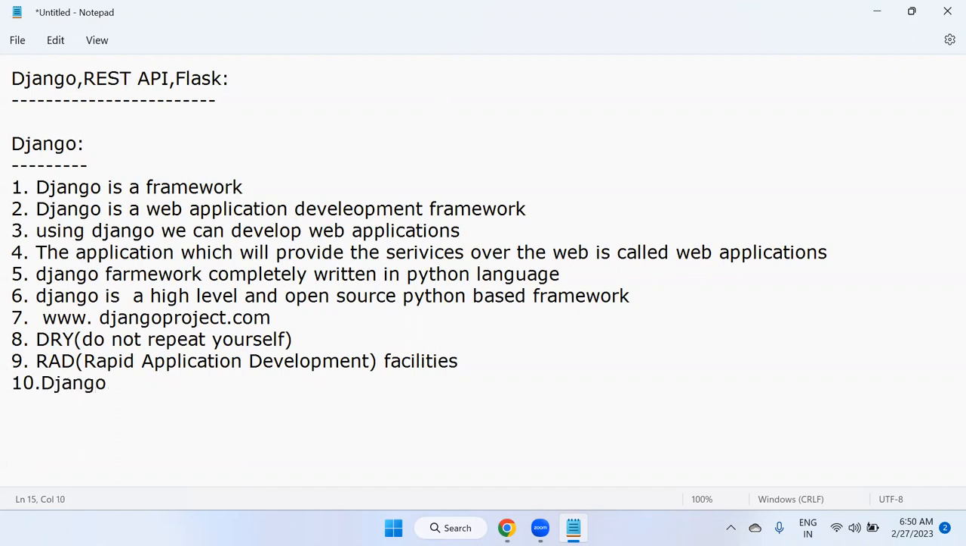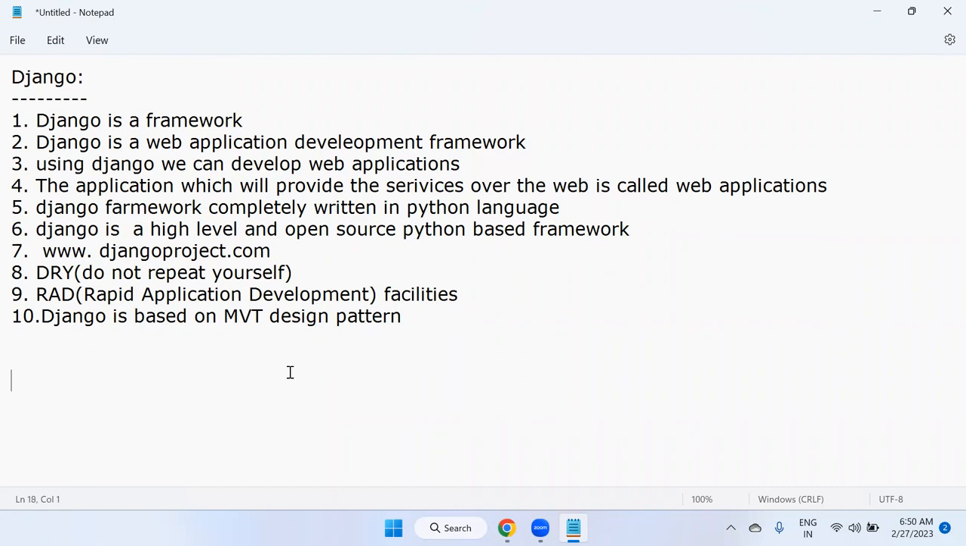So what is that? Django is based on the MVT pattern. MVT design pattern. This is the main important thing. Django is completely based on the MVT pattern. In the MVT pattern, which is a design pattern, M stands for model, V stands for view.